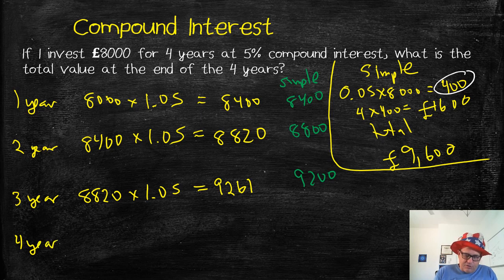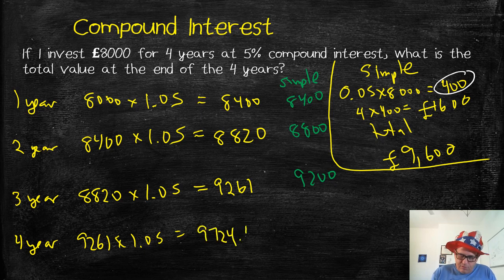I have 9,261. That's how much I have at the beginning of my 4th year. I'm going to get 5% interest on that, so I'm going to multiply by 1.05, and I get 9,724.05. Remember, all money problems just automatically round to 2 decimal places.